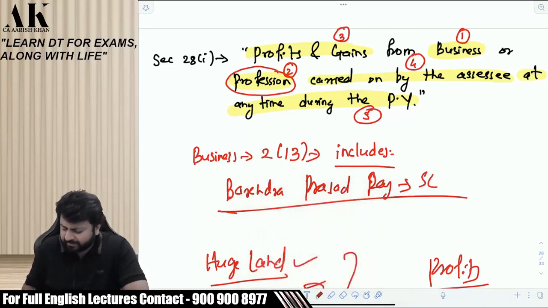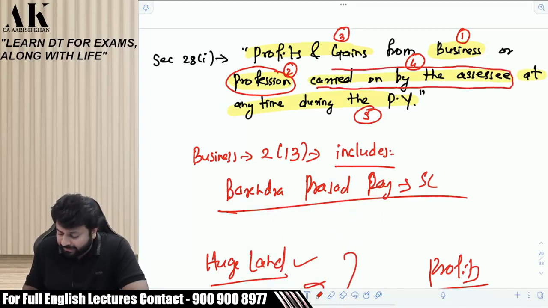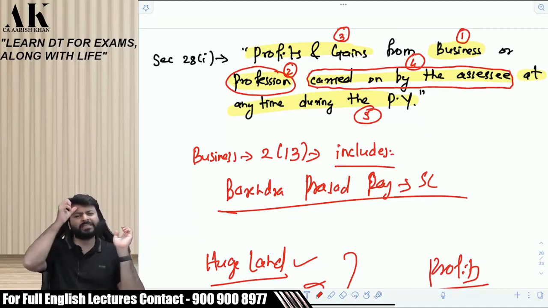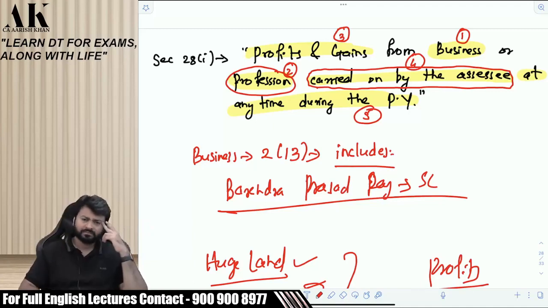Few small things which are pending. The business or profession is supposed to be carried on by the assessee. What do I mean by this? Do I mean that everything has to be done by the assessee itself? Assessee will get up in the morning, go to the shop, open the shutter, clean the shop, buy the product, sell the product, manage the finance, etc. Everything will be done by the assessee. What do you feel?